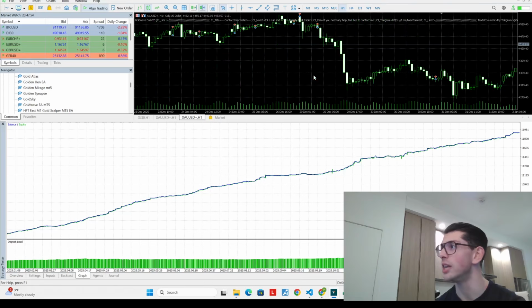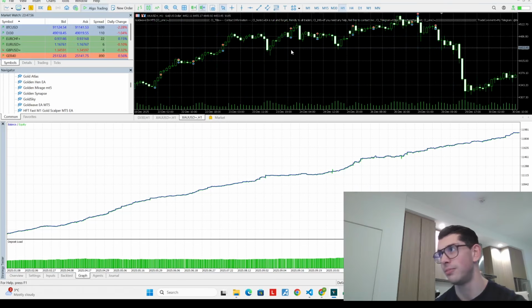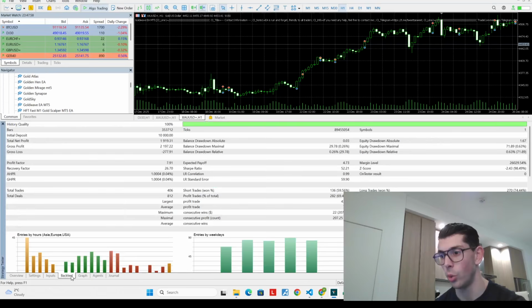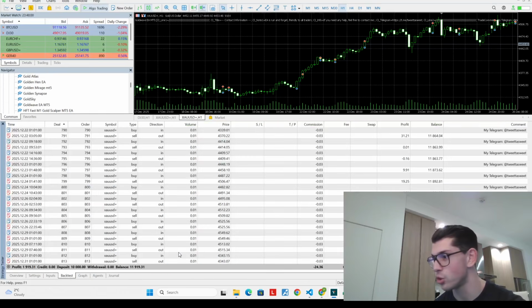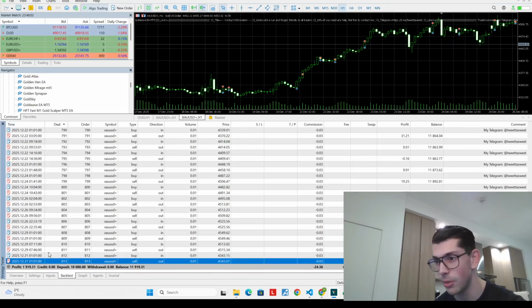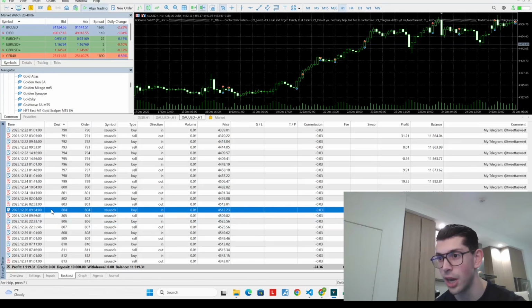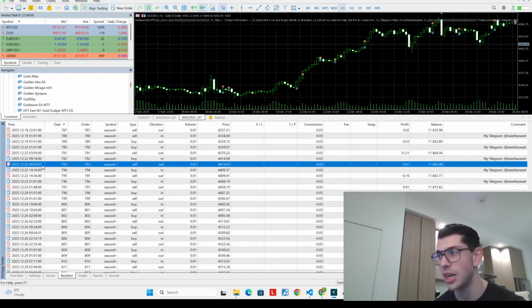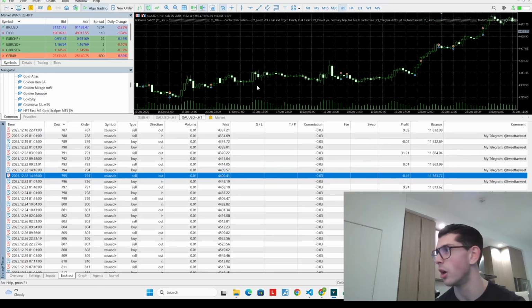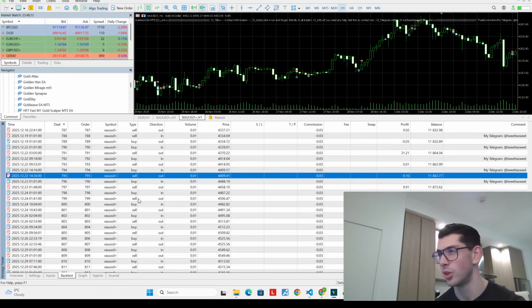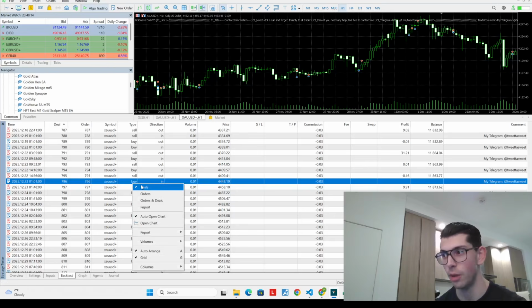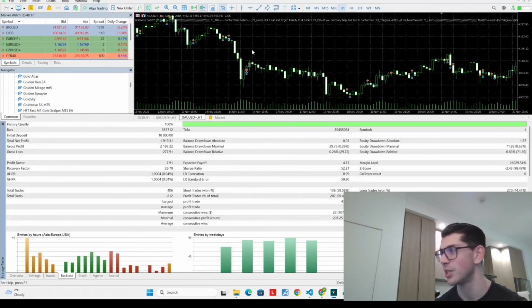The actual trades, they're not necessarily even holding for that short of periods. Yes, that's the last trade. In, out. Okay, so they are fairly scalpy as well, but I wouldn't say to the same extent as they are in the live signal. So there's not exactly all that much of a match, in my opinion, from the live signal to the actual backtest, which is not a great sign.